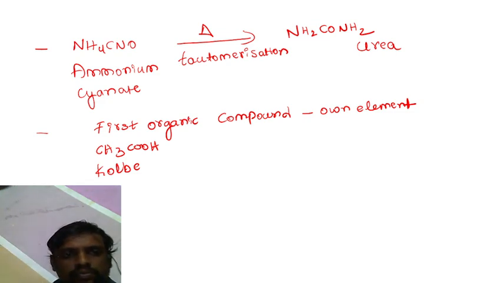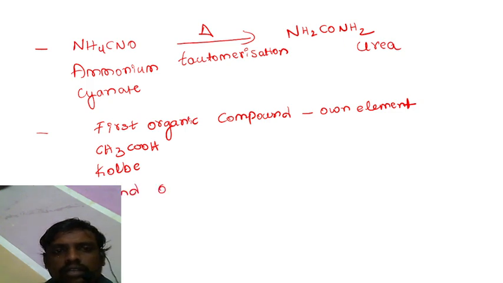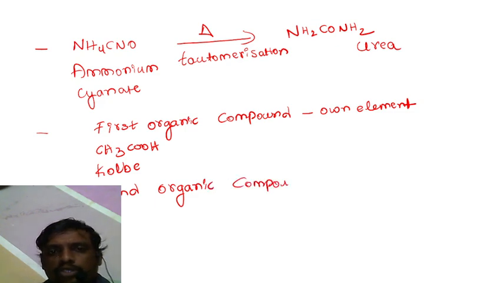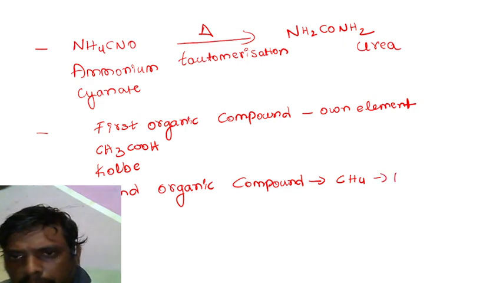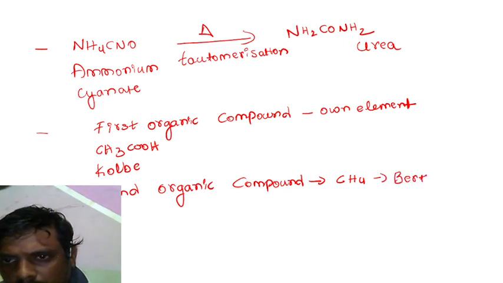So the second organic compound that was prepared from its own elements is CH4, by Berthelot. Who is that scientist called?